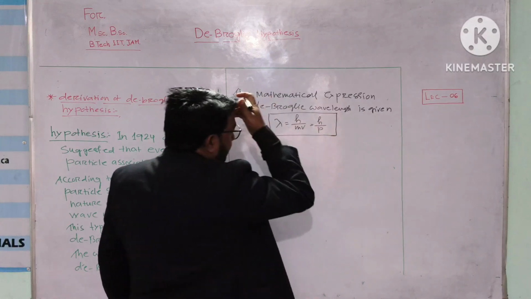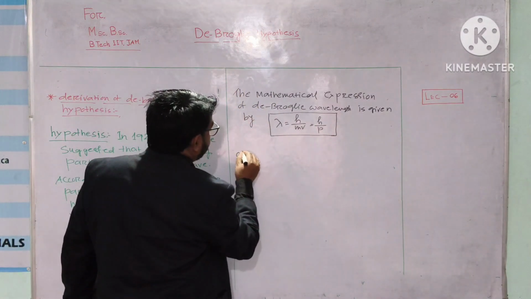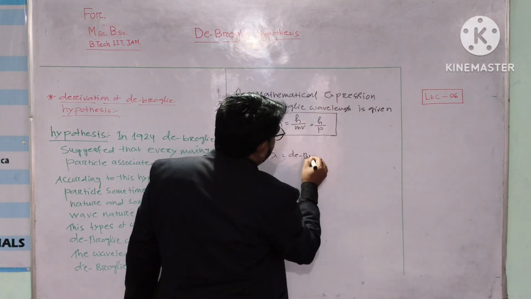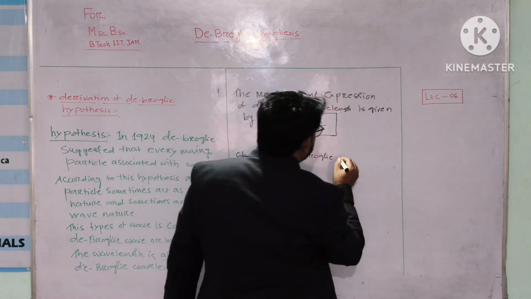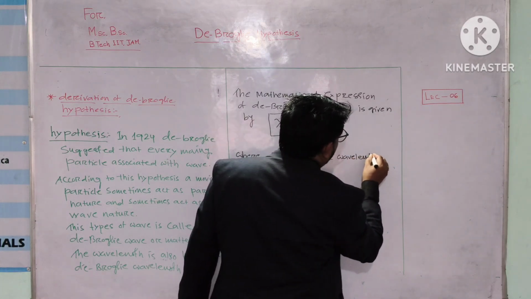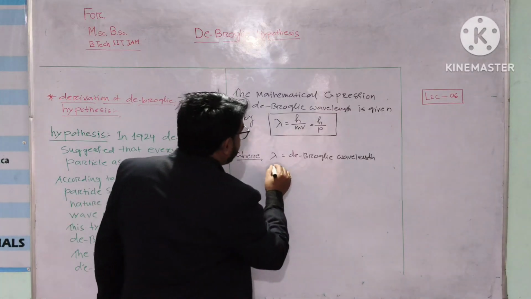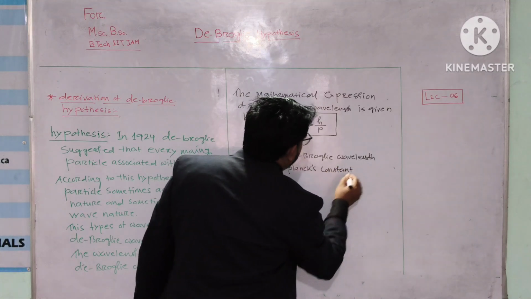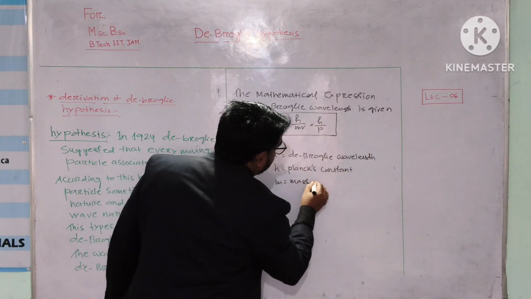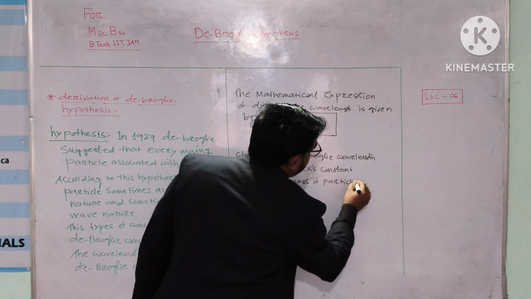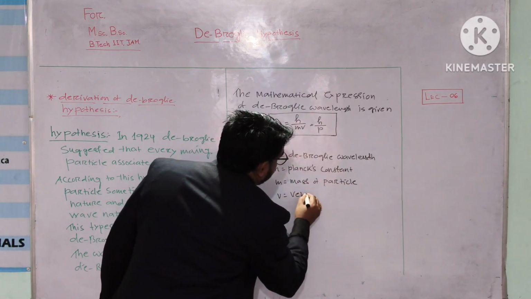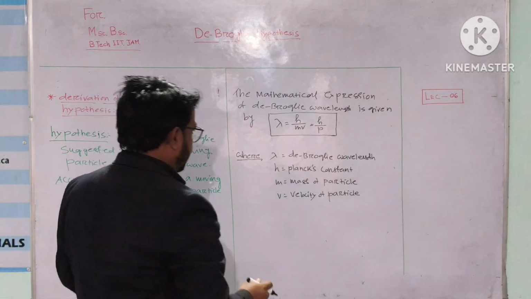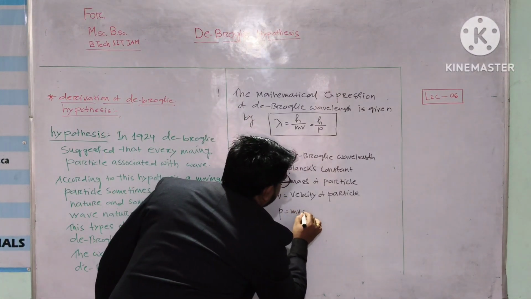Okay, where lambda equals de Broglie wavelength or matter wavelength, h equals Planck constant, m equals mass of particle, v equals velocity of particle, p equals mv. This is equal to momentum of particle.